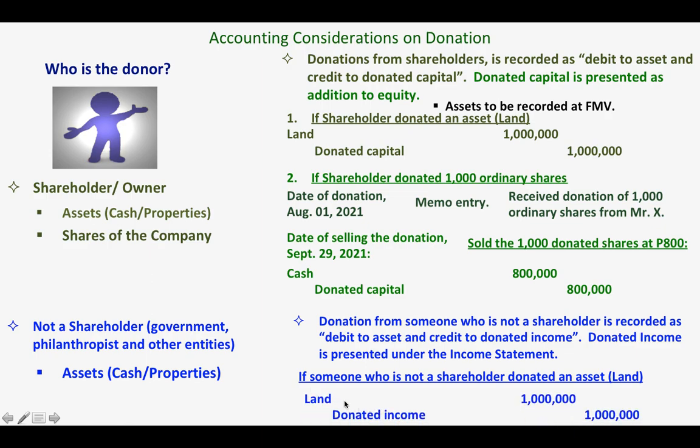So in this case, if this non-shareholder donated land, okay? Again, it should be based on fair market value. And then we will debit land and credit donated income. And this donated income will be presented in the income statement, while donated capital is presented under the equity section of the balance sheet. Okay?